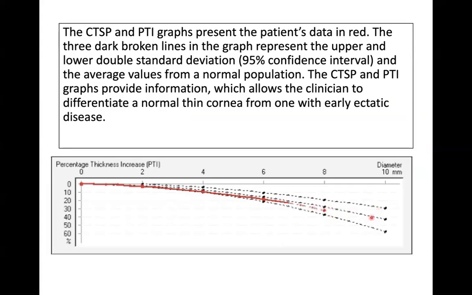Two standard deviations above is the upper dotted line, and two standard deviations below is the lower dotted line. If our patient's line, the red, stays within the dotted lines up to 6 millimeters, then we can say this is probably not an ectatic cornea, because it's following the normal thinning profile.